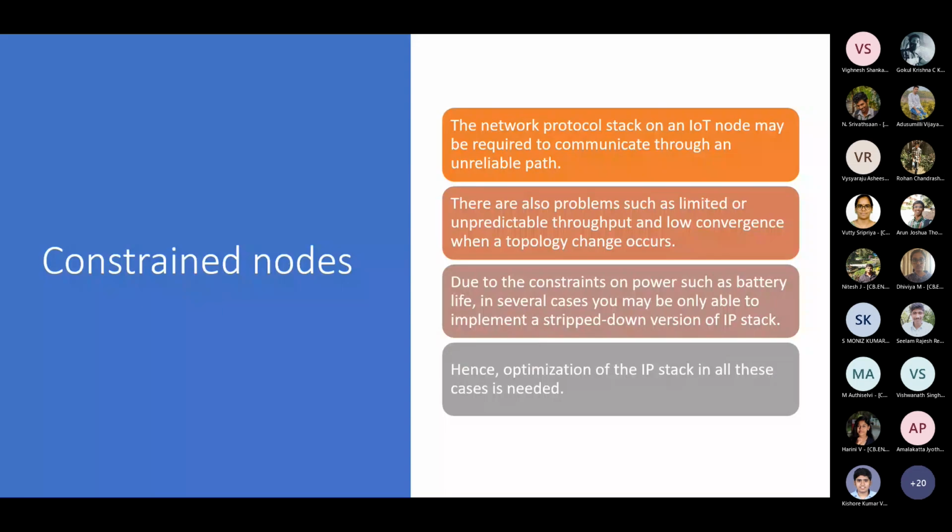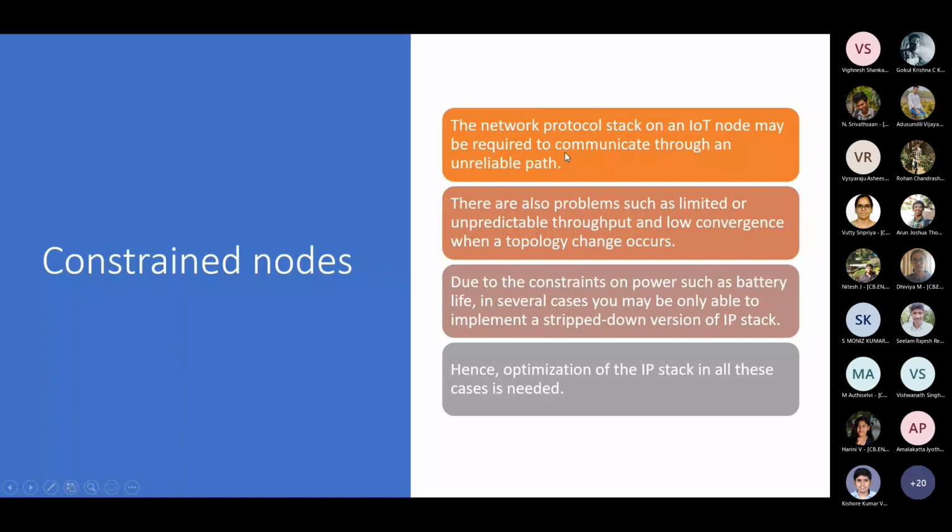Right. So these are the reasons why we have to go for optimizing the IP stack. We talked about constraint nodes, and mainly about 2 problems, if you remember. The presence of constraint nodes is a major challenge because, first, we will have an unreliable path.